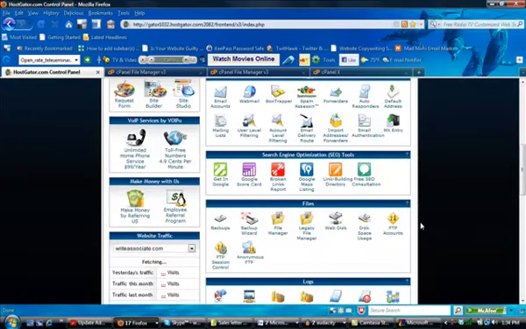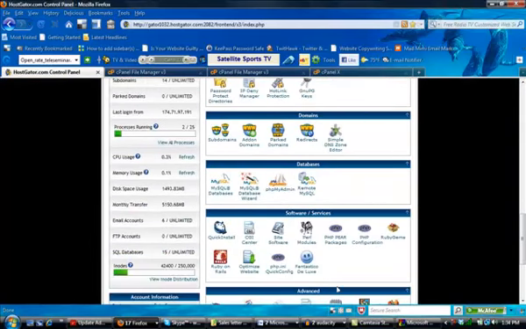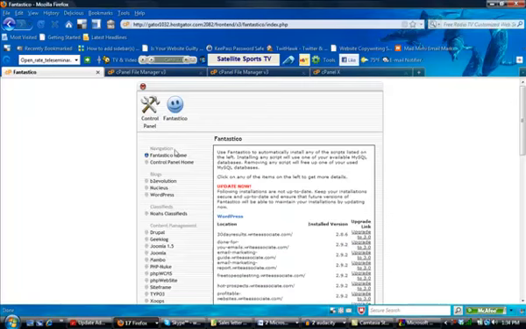I'm going to scroll down until I see Fantastico Deluxe. If you're using one of the main web hosts, you should have this option, what's called Fantastico. Basically what this does, I'm going to go ahead and click that, is it helps you to do very simple installs of things like WordPress.